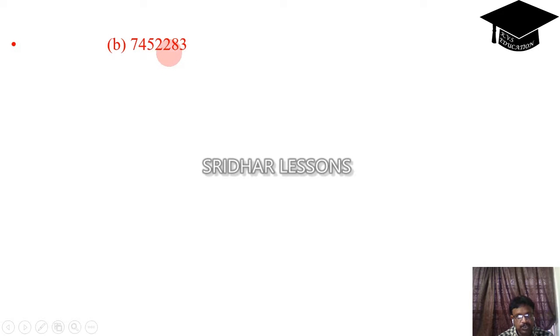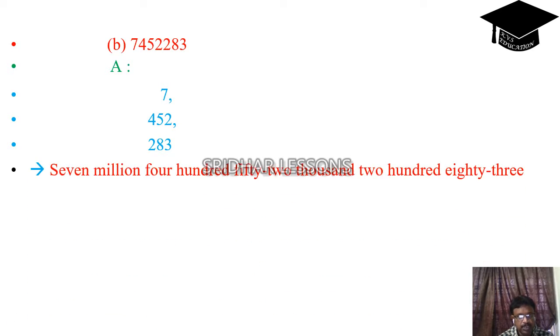Okay, we will see the next one. 7452283. Once again, after 283 we put a comma, after 452 we put a comma, up to 7. 7 comma 452 comma 283. That means 7,452,283. This is 452,000 and 283. 7,452,283 is the value.